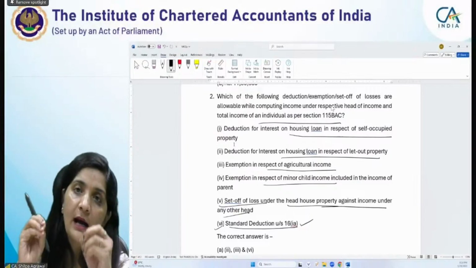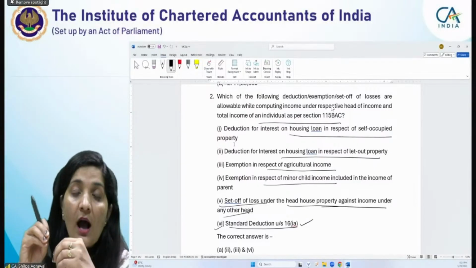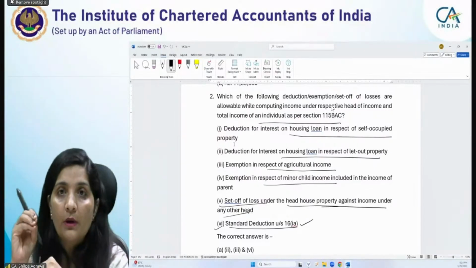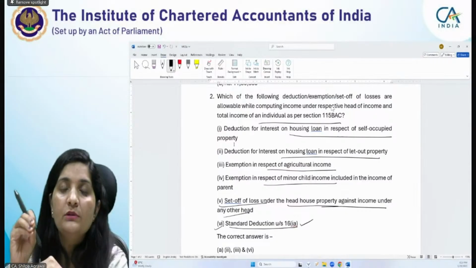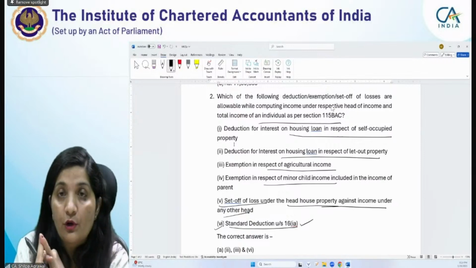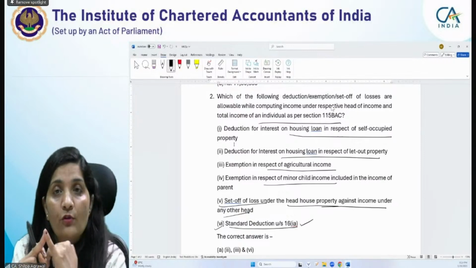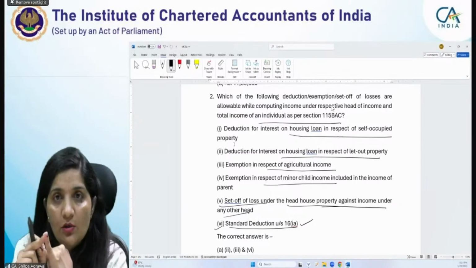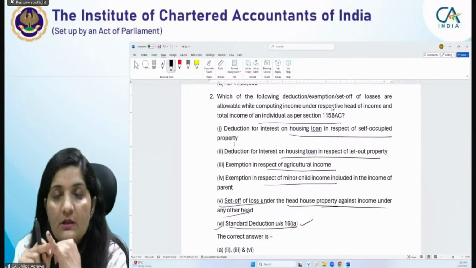Now, these aspects are basically tested in questions related to double taxation relief because it covers the individual provisions. Otherwise, your first full-fledged question of 14 marks will be on testing the companies or the partnership firms or the cooperative society.